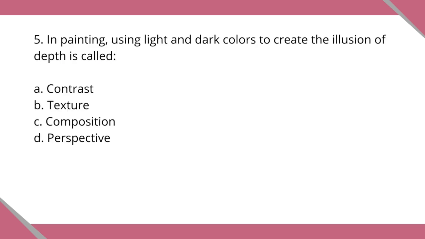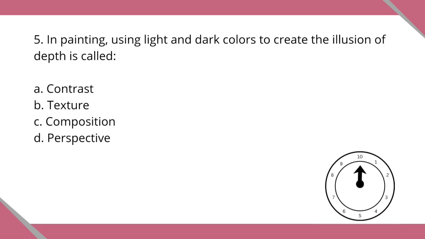Question number 5. In painting, using light and dark colors to create the illusion of depth is called: Letter A. Contrast. Letter B. Texture. Letter C. Composition. Letter D. Perspective.